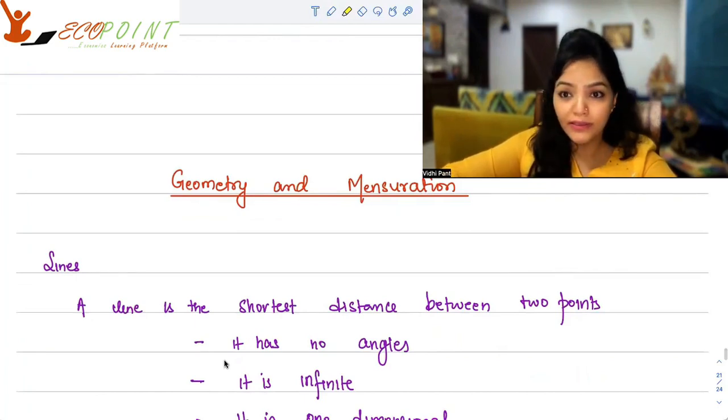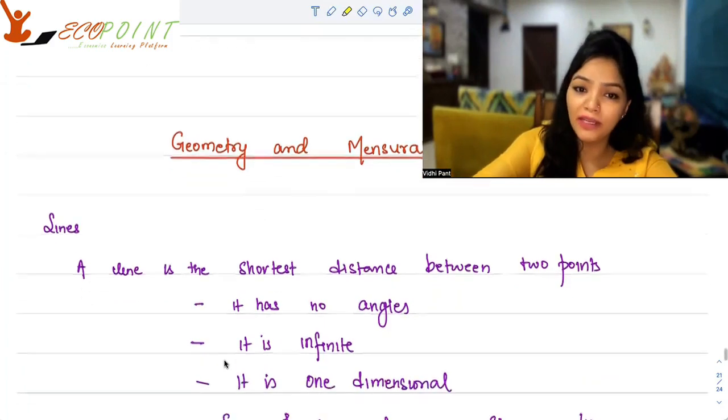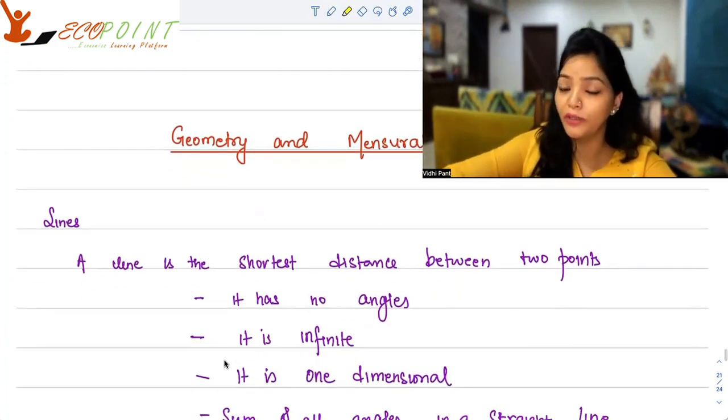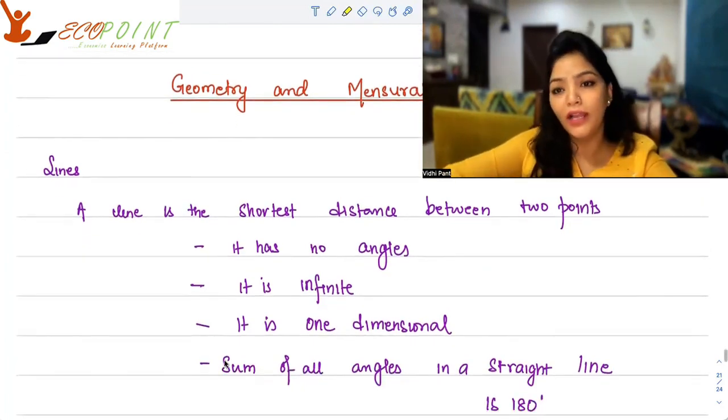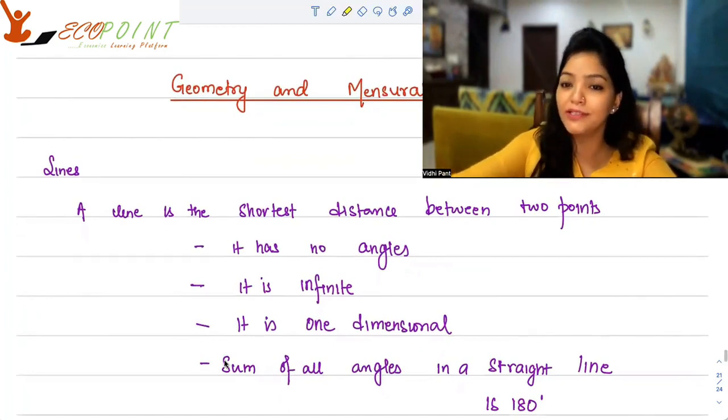It has no angles. It is infinite. A line can keep going on and on. When you have a finite line, it is called a line segment. It is one-dimensional. It keeps on going in one direction. The sum of all angles in a straight line will be equal to 180 degrees, because that's what a straight line is all about.